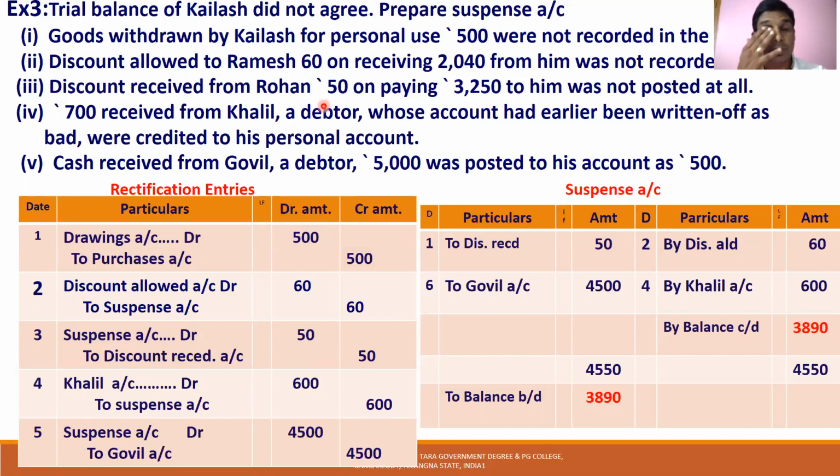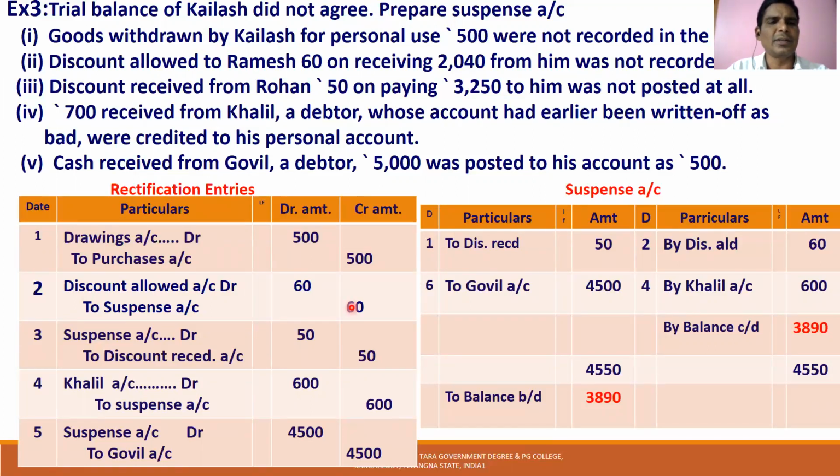What is drawings? Goods withdrawn. So when goods are withdrawn by the owner, the entry, you know very well. If you see my common errors made by students video lesson, then you know when goods are withdrawn by the owner personally, the entry is drawings account is debited, and as purchases are decreased, purchase account is credited. Drawings account to purchase account.